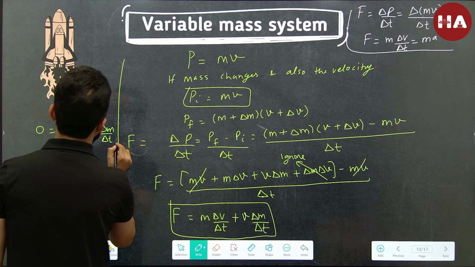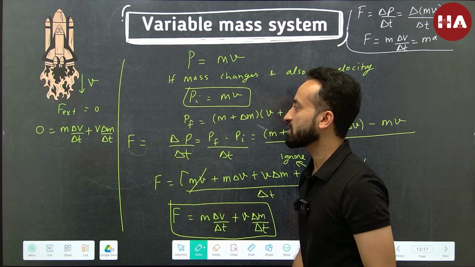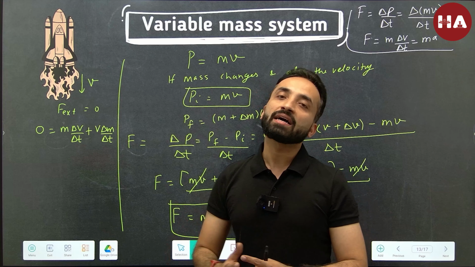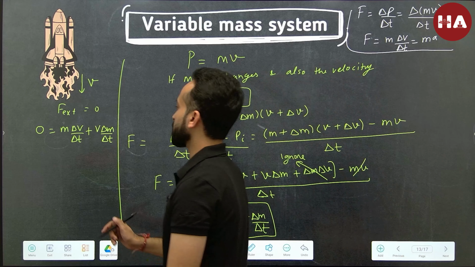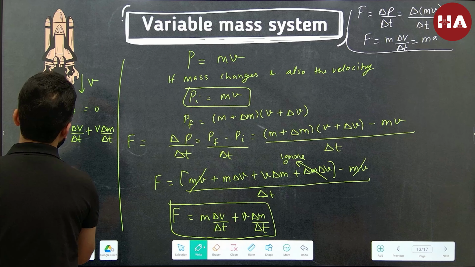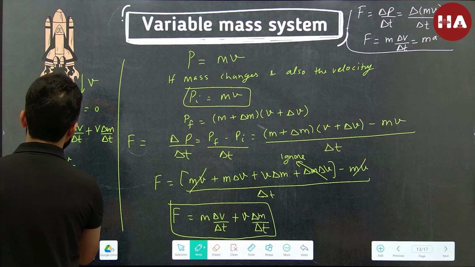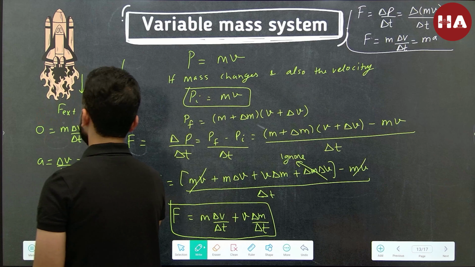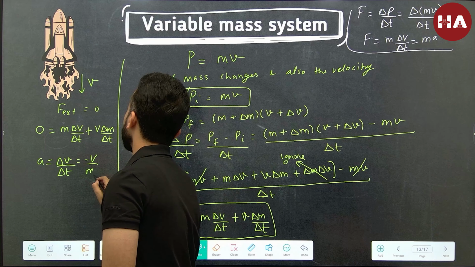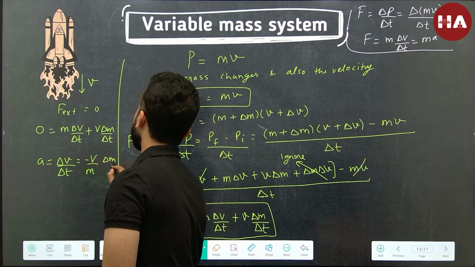Now think about what is delta m by delta t. Delta m by delta t gives you the rate at which the mass is being lost, isn't it? So we can write the acceleration, that is delta v by delta t, as minus v by m times delta m by delta t.